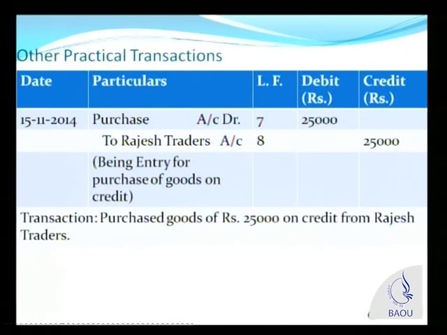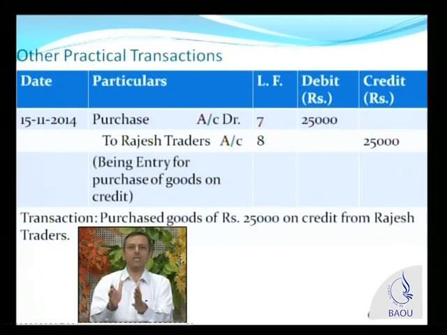So purchase account is debited by 25,000 rupees, and we are not paying cash. We are buying these goods on credit. So the money is now owed to, is payable to Rajesh Traders, and therefore we are crediting Rajesh Traders account by 25,000 rupees, my dear friends.